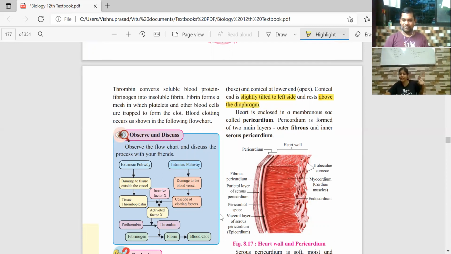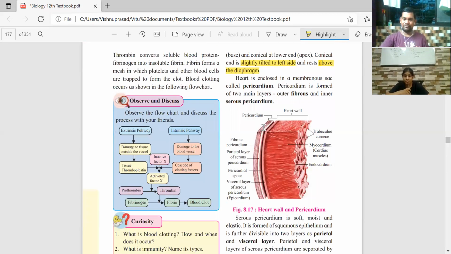Diaphragm. Confused. Diaphragm, which you saw in the respiratory system also, below the lungs. It's a muscle sheet below the lungs which separates the thoracic cavity from the abdominal cavity. This is called the diaphragm. Okay?